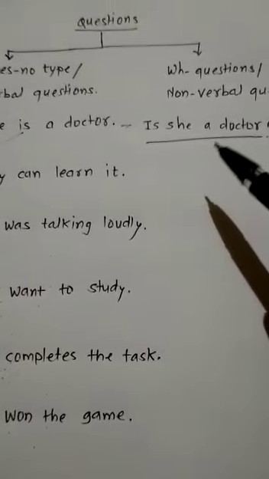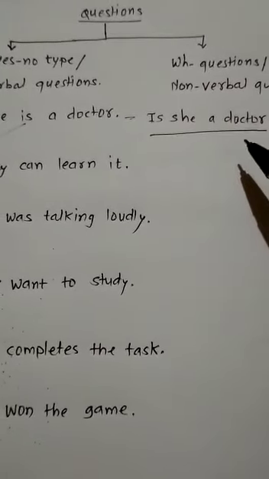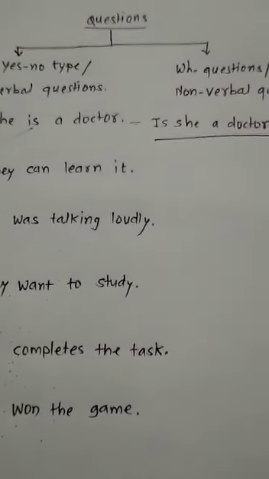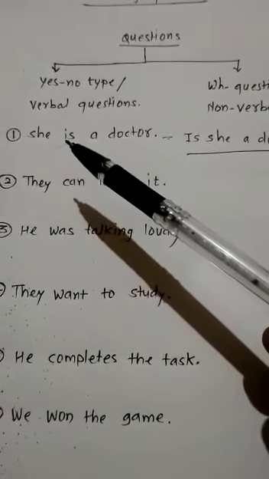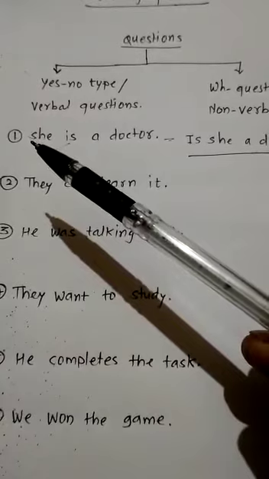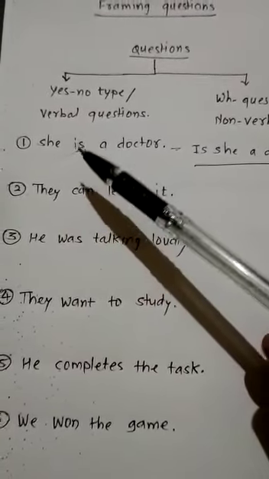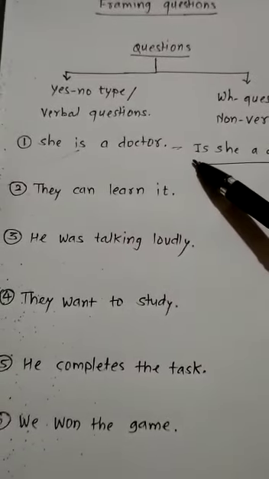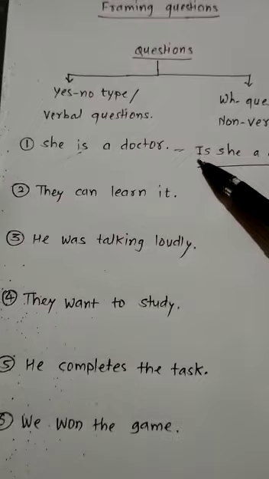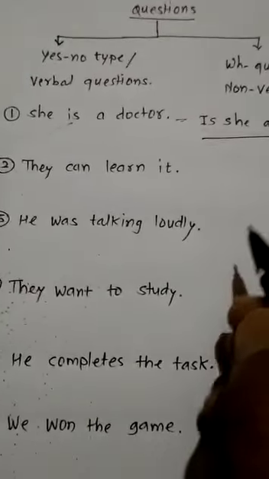Then this question is answered in two ways, in a positive manner as well and in a negative manner as well. But you will have to remember one thing: in the beginning we started that sentence with 'she', that was the assertive sentence. But when you start the sentence with a helping verb, you will have to start that sentence with a capital letter. Remember this.